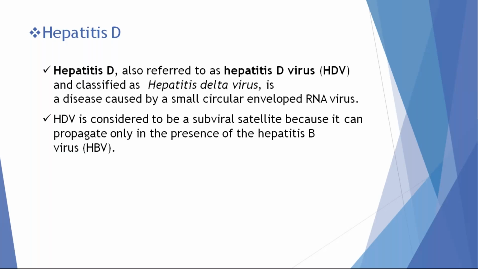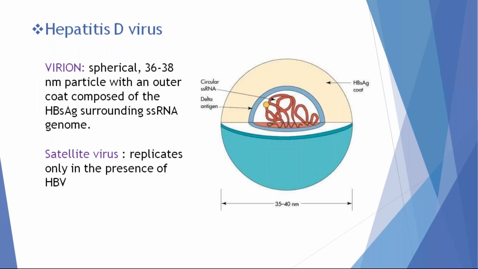Coming to hepatitis D virus, this is a parasite virus because hepatitis D virus survives only in the presence of hepatitis B virus. Because hepatitis D virus is a non-enveloped virus, it needs an envelope from hepatitis B virus. So hepatitis D infects only patients with hepatitis B virus. That's why it is called a satellite virus. That means it replicates only in the presence of hepatitis B virus. That's why isolated infection of hepatitis D virus is never seen.